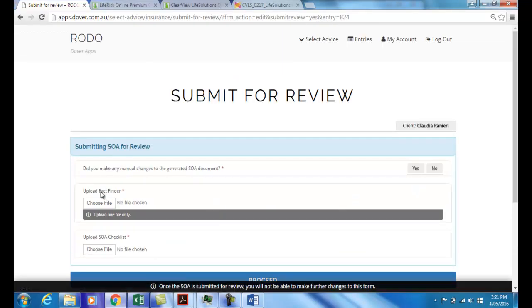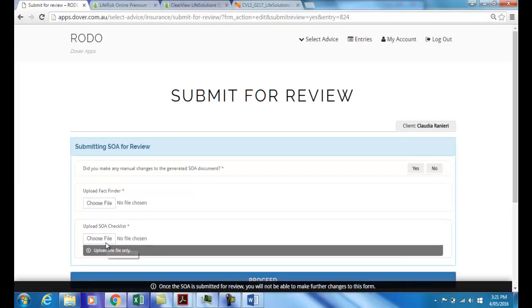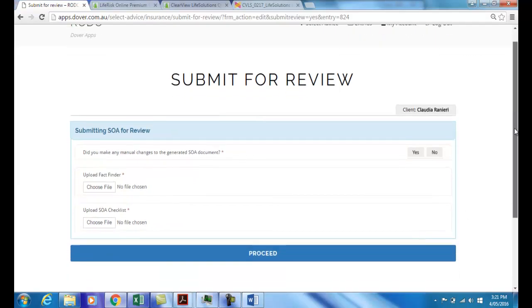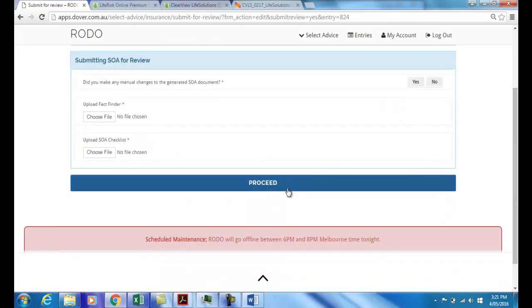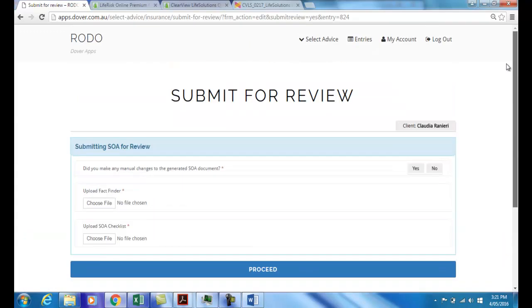And we need simply to upload 2 more things: a fact finder and the SOA checklist, both of which we have by simply putting in the scanner. Click proceed, and that statement of advice, 21 minutes and 45 seconds after we commenced, has now been sent to Dover, ready for review by the compliance team there.